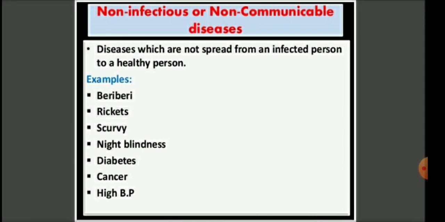Second are the non-infectious or non-communicable diseases, which do not spread from an infected person to a healthy person.